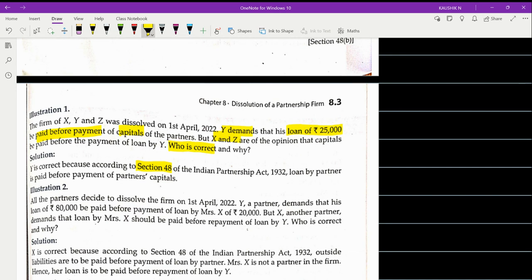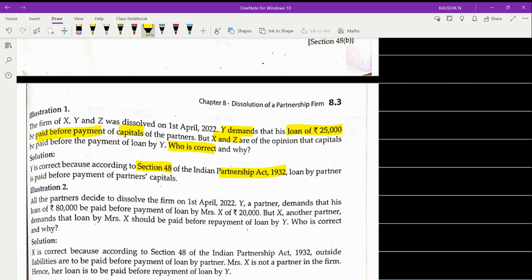So you will give your answer stating that Y is correct because Section 48 of the Indian Partnership Act 1932 suggests that loan by the partner is paid before the payment of capital. So this is how your statement has to be. It is a one mark question and it's a statement based question. So this is how your answers have to be.